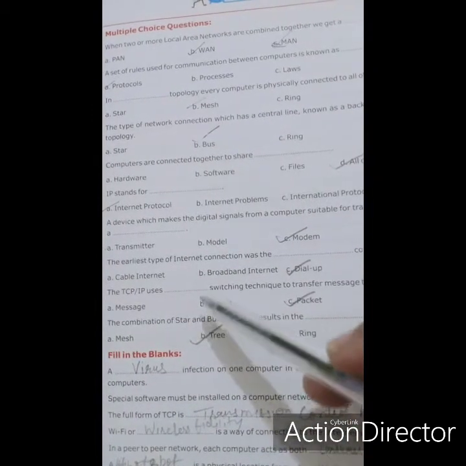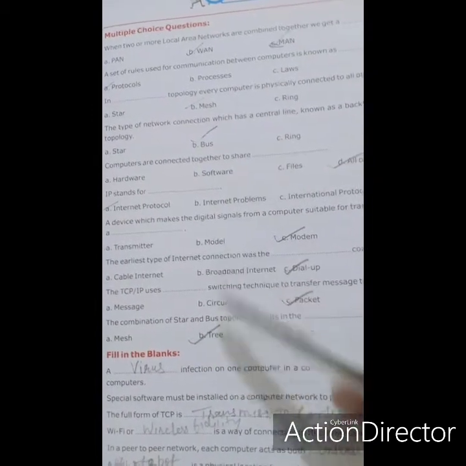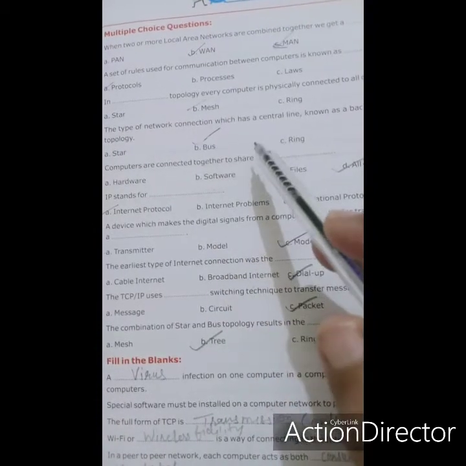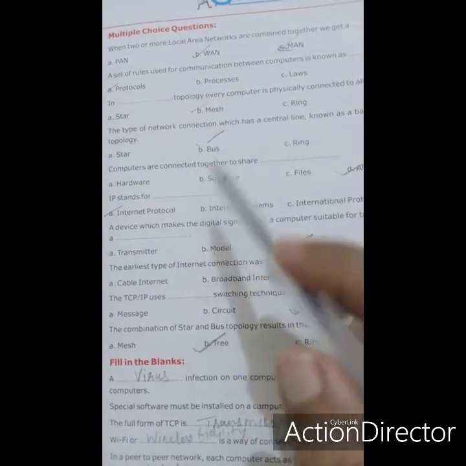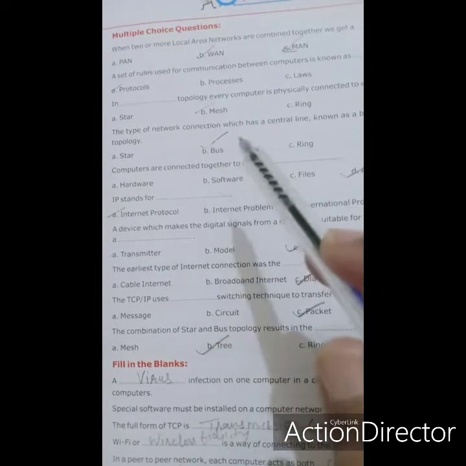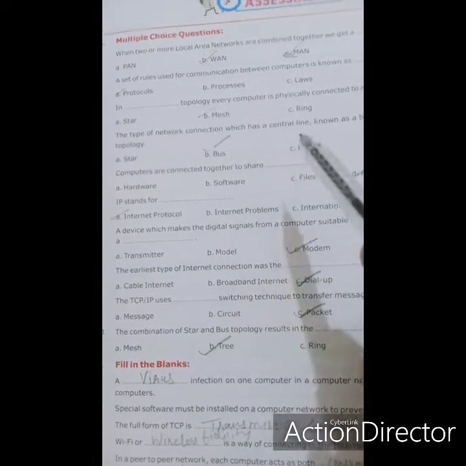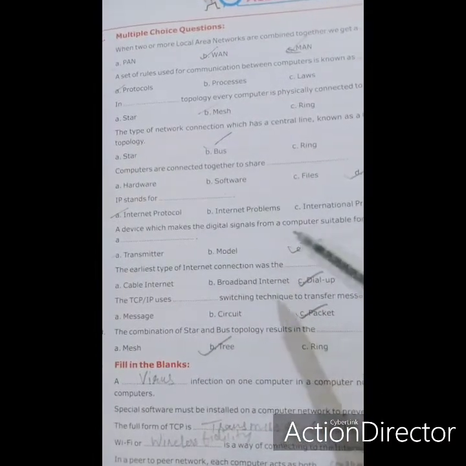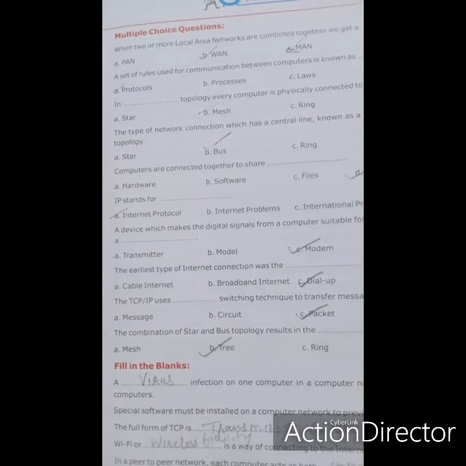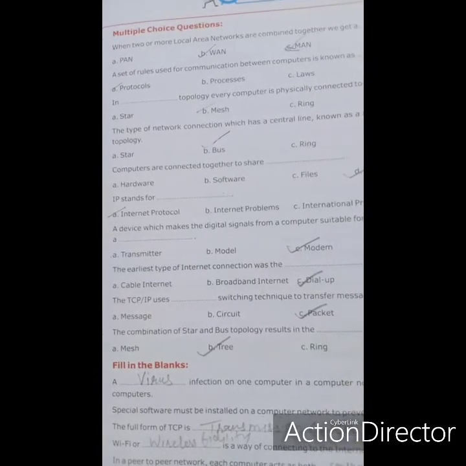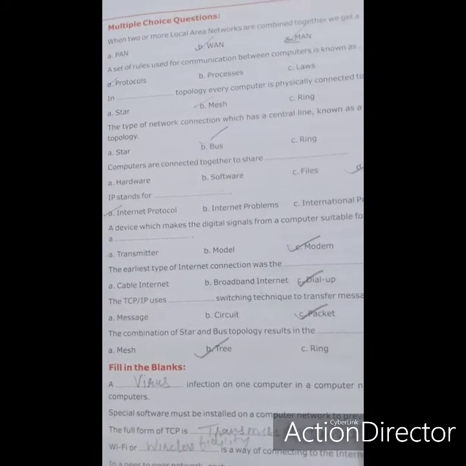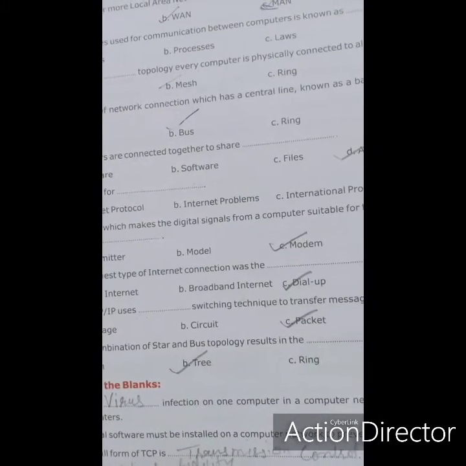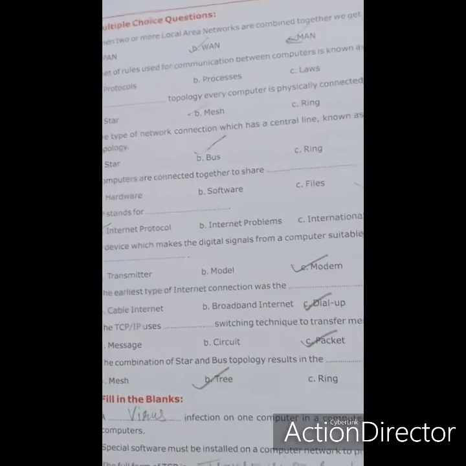It's a combination of star and bus, we have already done. In star topology, firstly we are connecting a server, work as hub, and all the clients are connected, and all the star topologies connect through a single wire, that is called bus topology. So combination of star and bus topology is called tree topology.